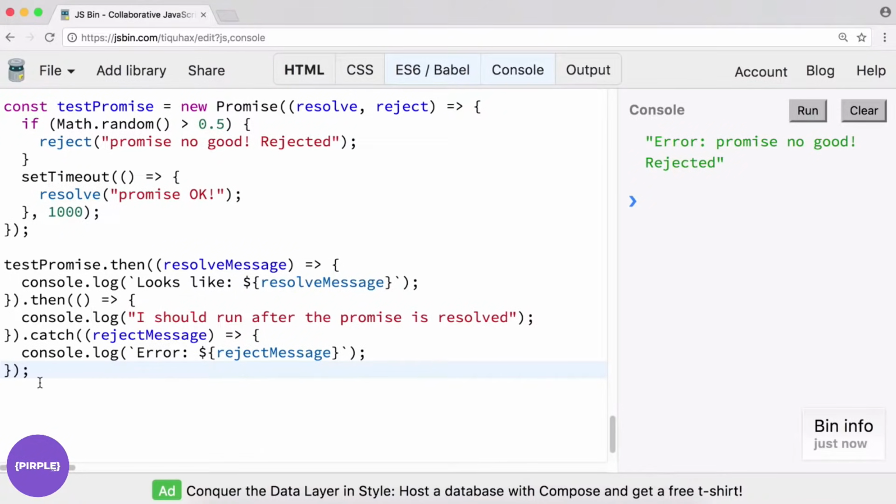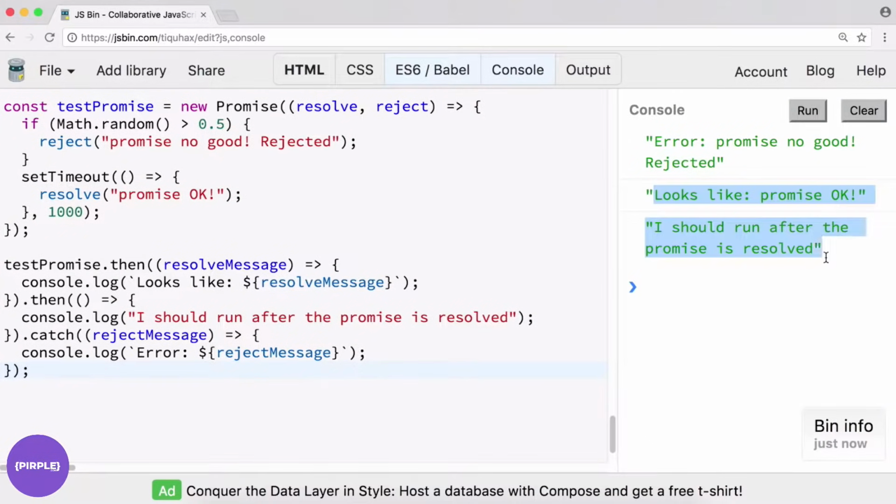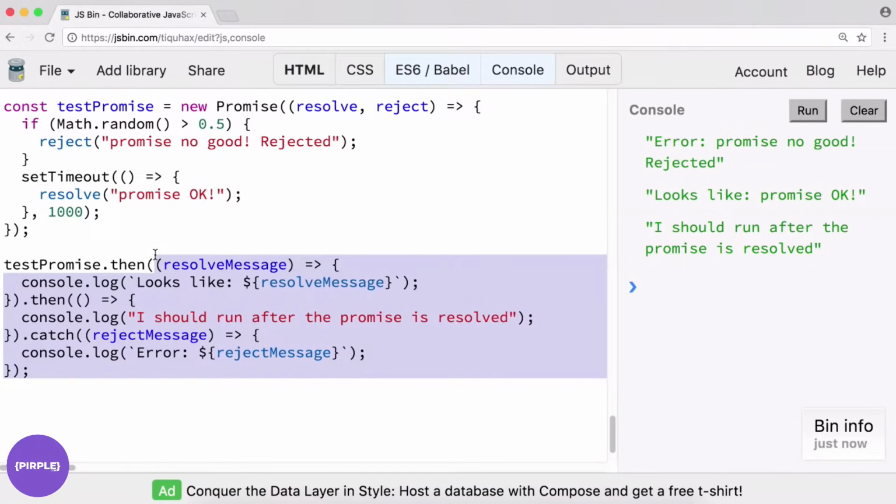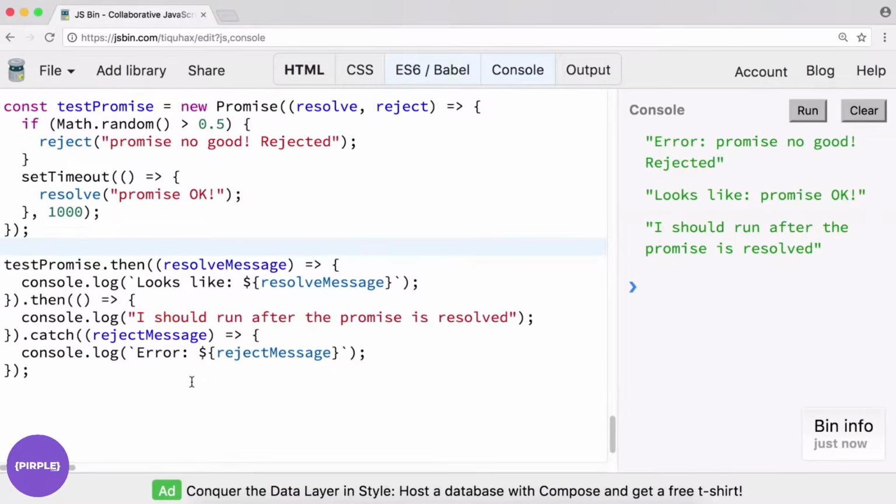We don't have to worry about where this goes really. For our implementation right now anyway, we just say .catch. If there's a rejected message, we catch that. Let's try it again. Okay, this time the promise went through okay. I guess math.random was less than 0.5. And again, I would just say this to me is a lot more human readable than just kind of a bunch of callbacks somewhere inside of a containing function.